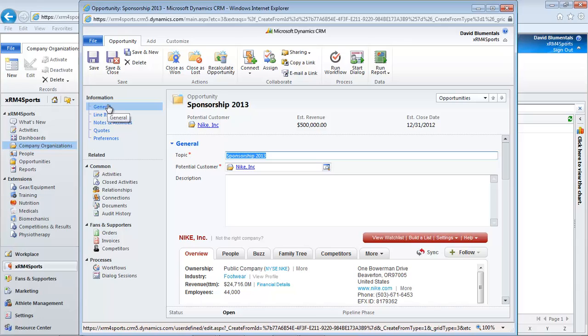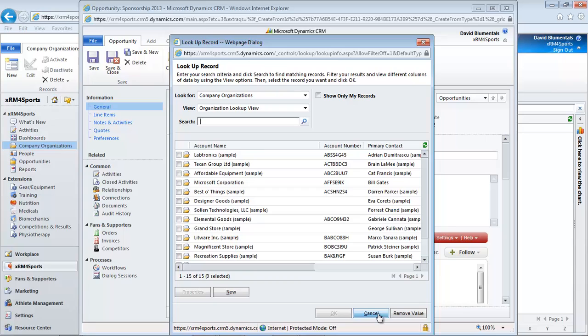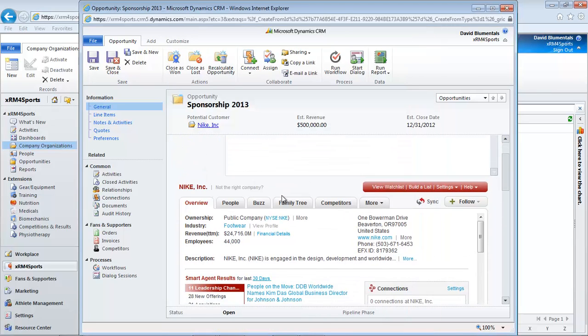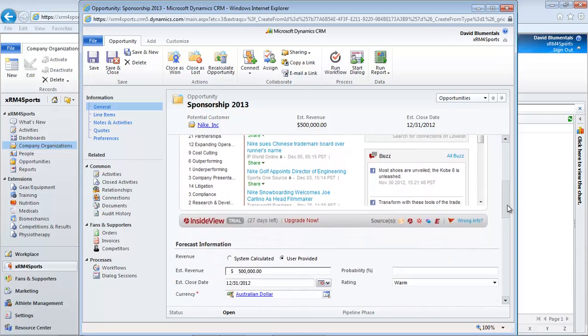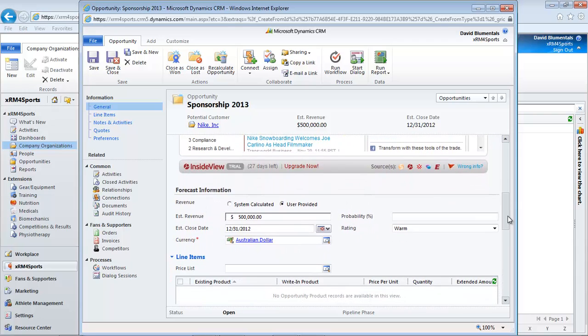The top of the opportunity information form captures some self-explanatory information, some of which must be entered for you to be able to save the record. We just click on the drop-down pick lists or lookups to select. In the middle of the screen is forecast information used in deal pipeline reporting. To access opportunity context-sensitive activity and relationship information, just click the applicable folders in the left side navigation pane. From there you can edit or add new records.